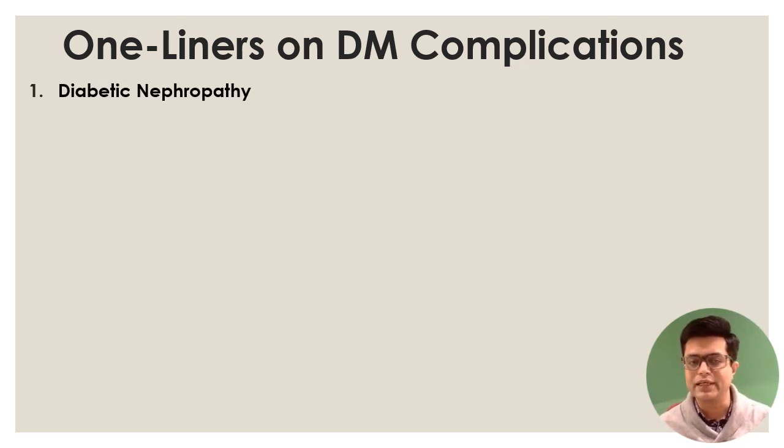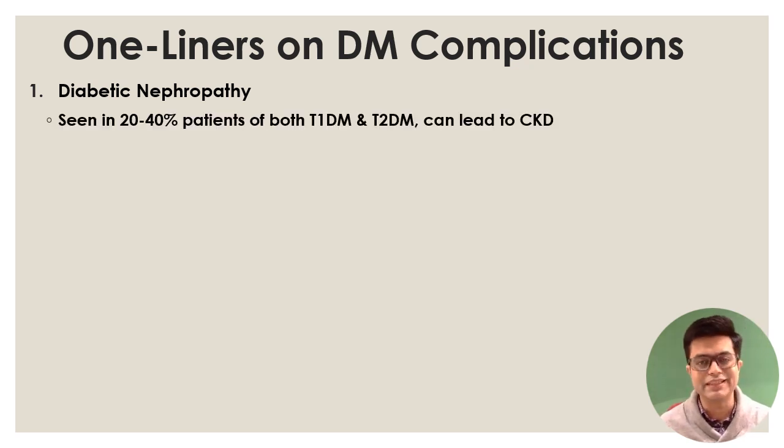Long-standing diabetes can damage the kidneys. The disease so arising is called diabetic nephropathy. In which type of diabetes does it occur? Diabetic nephropathy can be seen in 20 to 40% of patients of both type 1 and type 2 diabetes, and if untreated, it can lead to CKD. CKD is chronic kidney disease, that is chronic renal failure.